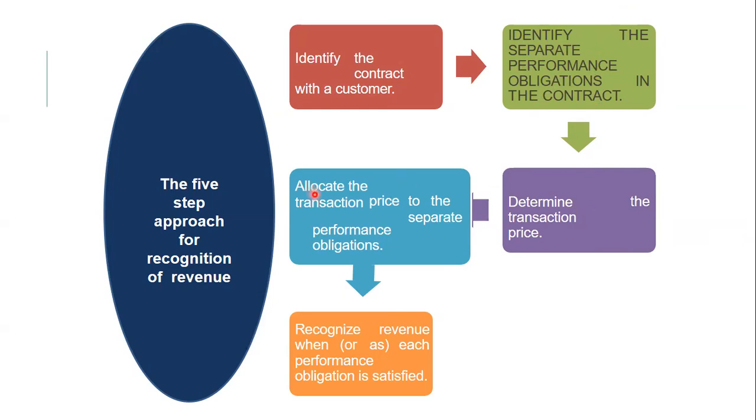Then allocate the transaction price to the separate performance obligations. Then we actually exchange the price and money, and recognize the revenue as each performance obligation is satisfied. After that, for the amount we received by providing the goods or services, we have to analyze whether there is a profit or not, and whether the obligation is satisfied, meaning whether the conditions mentioned in the contract are fulfilled or not, that should be recognized.